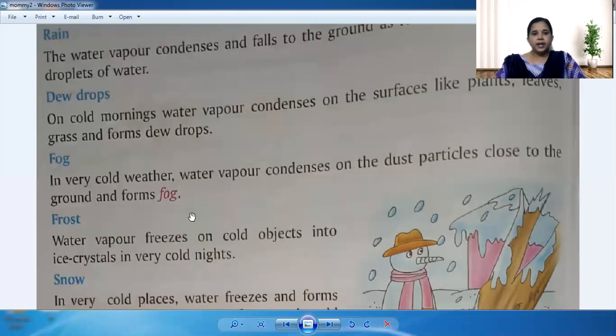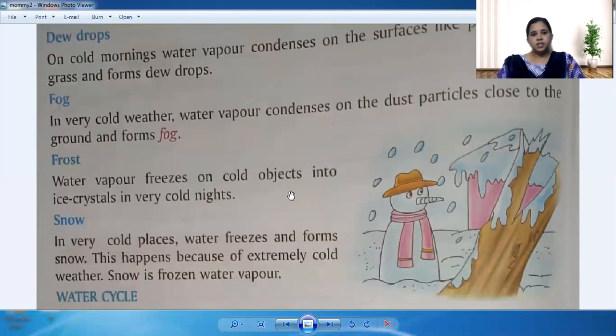Okay. And next is frost. Water vapor freezes on cold objects into ice crystals on very cold nights. So what is the frost? Water vapor freezes on cold objects. See, you might have heard this word frost, defrost. Okay, frost free refrigerator, we say. So what is meant by frost free? Frost in the sense means ice is formed.